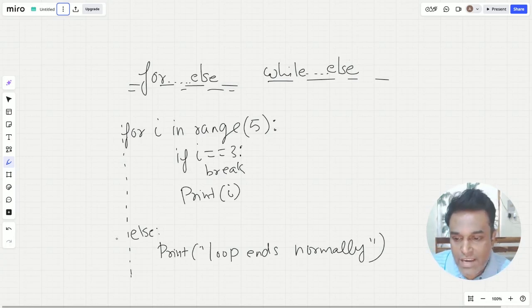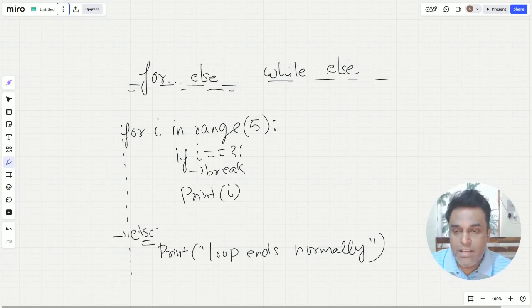So how exactly this works is, if the for loop breaks, it is not going to go for all the iterations. Suppose this has 5 iterations, 0 to 4, so it will not go for all these iterations. If the loop breaks, in that case this else part will not get executed.